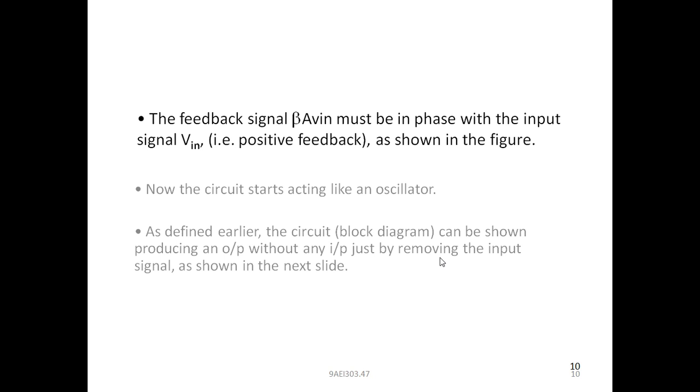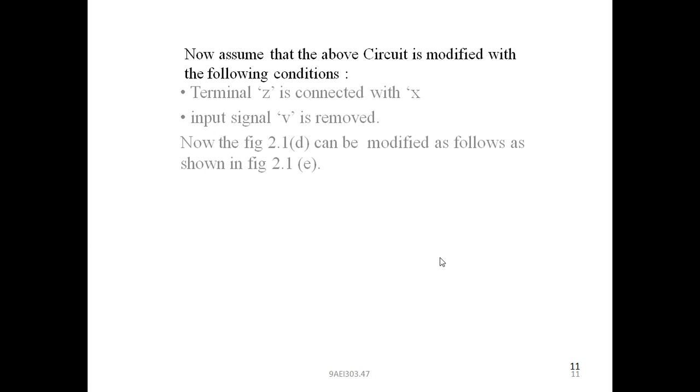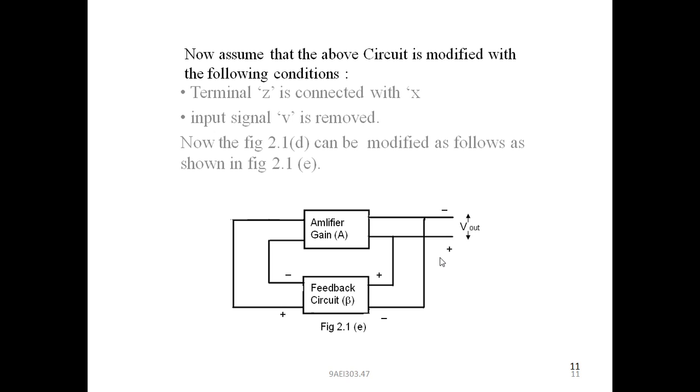As defined earlier, the circuit or block diagram can be shown producing an output without any input just by removing the input signal, as shown in the next slide. Now assume that the above circuit is modified with the following conditions. That is, terminal Z is connected with X. Input signal V in is now removed. Now the previous figure can be modified as shown below.